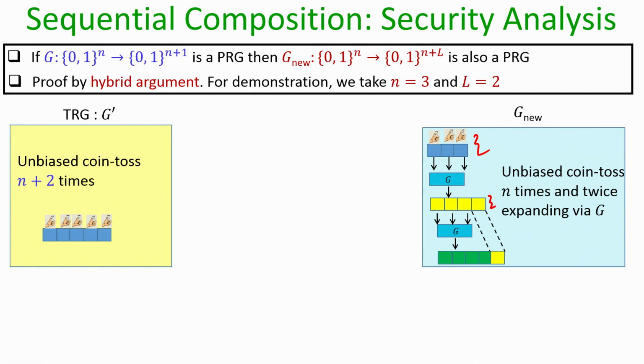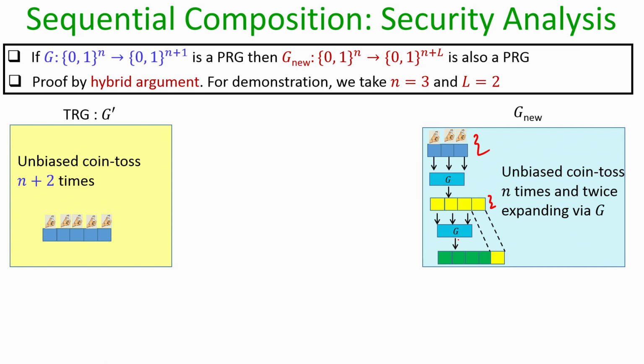Now, we take one output bit to be part of the overall output of the algorithm G nu, and the remaining 3 bits are used as the seed for the next invocation of G. Actually, in this pictorial representation I am doing it the other way around: I am setting the last bit of the first invocation of G to be the overall last bit of the algorithm G nu, and the first 3 output bits of the first invocation of G are used as the seed for the next invocation of G. It does not make any difference here; you can use any representation for your convenience.